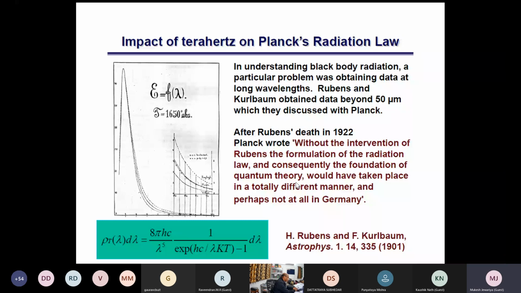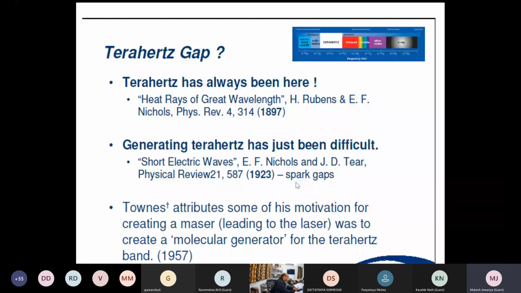So people thought terahertz was a gap. Rubens in 1897 said that terahertz has always been there, but we are not able to see it, we are not able to capture it. He said there is a heat range, meaning terahertz is for infrared. So they are of great wavelength, and great wavelength means they have many applications. But